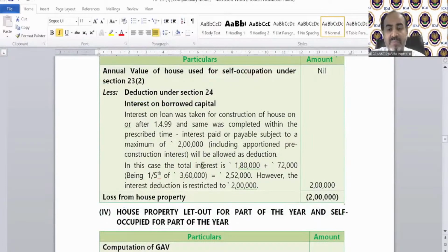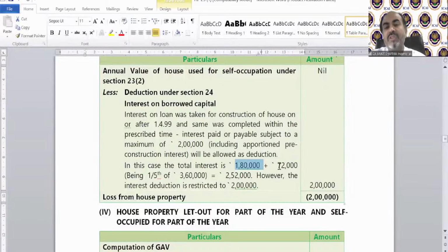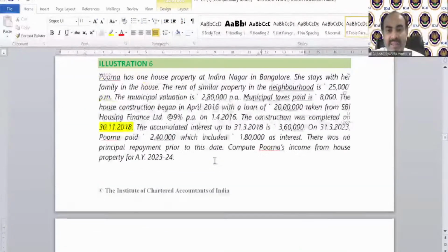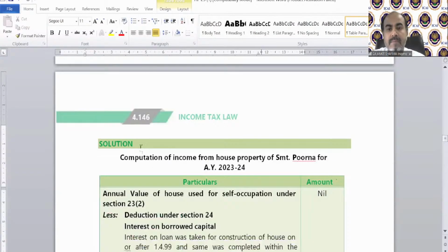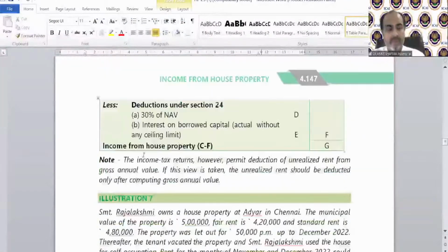It has been given that 1.80 lakh belongs to current year interest and 72,000 is PPI. So 2.52 lakh is the total interest she paid, and the maximum limit is 2 lakh rupees. So you do not need to solve further. The 2 lakh rupees is technically the loss which belongs to house property in her case. It has not been let out. Okay, no let out.